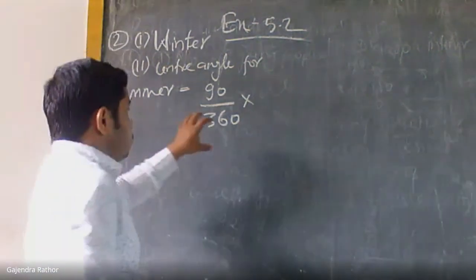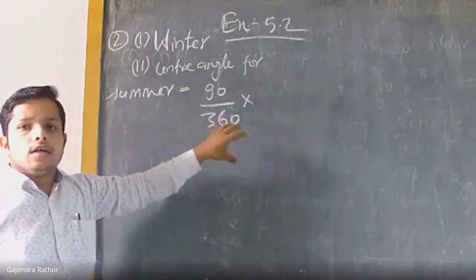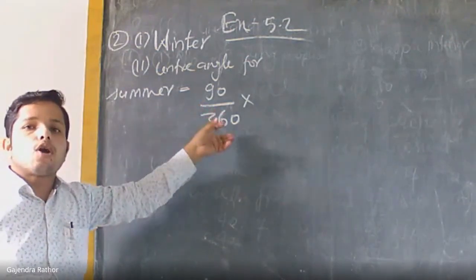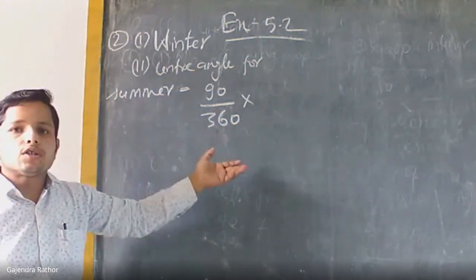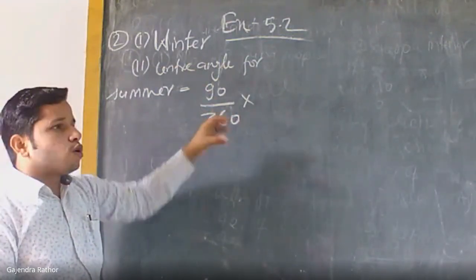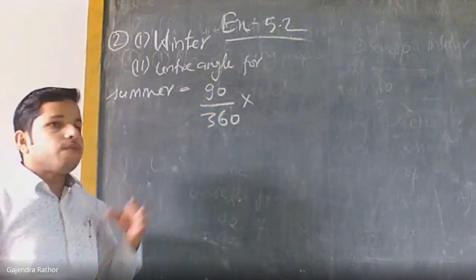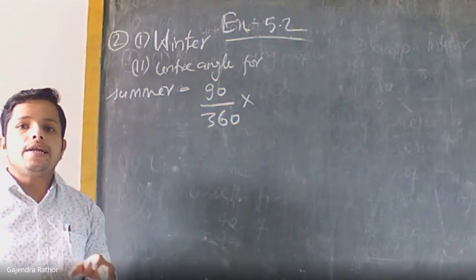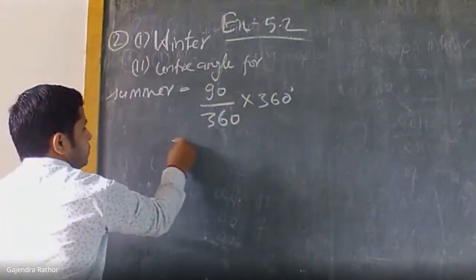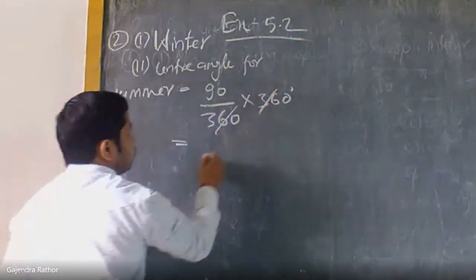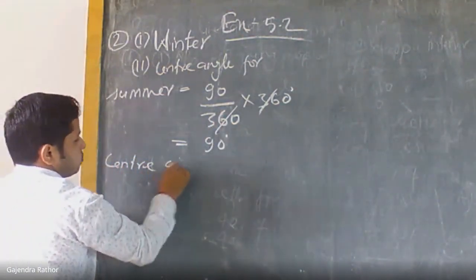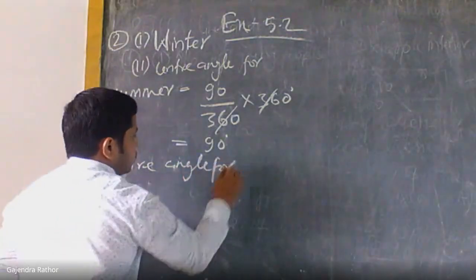Correct answer. So this 360 is not the value of the complete angle. That is the value of the total number of boats. In a different question you will get a different value. Here we should not take it as the complete angle. So this is 90, and its ratio out of the total boats is this. We have to find what its ratio will be in 360, the complete angle. So multiply by 360 degrees. Now both values are the same, so only 90 degrees remains. Same center angle for the next season remaining.